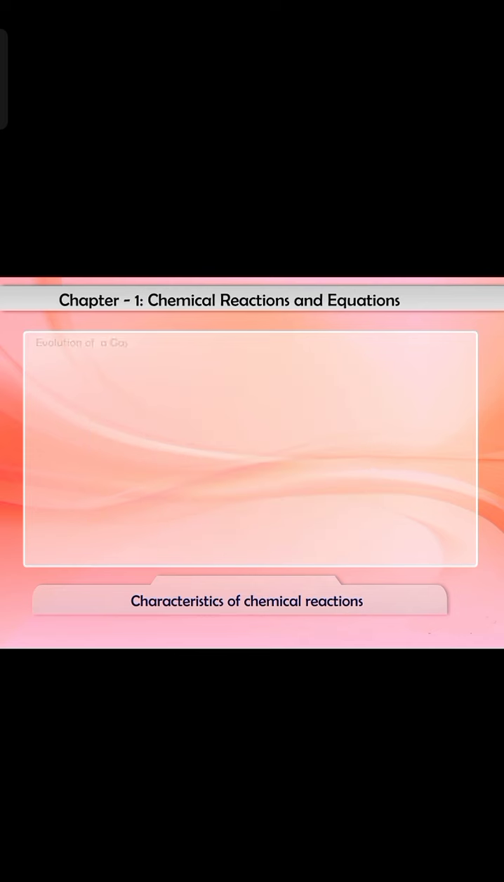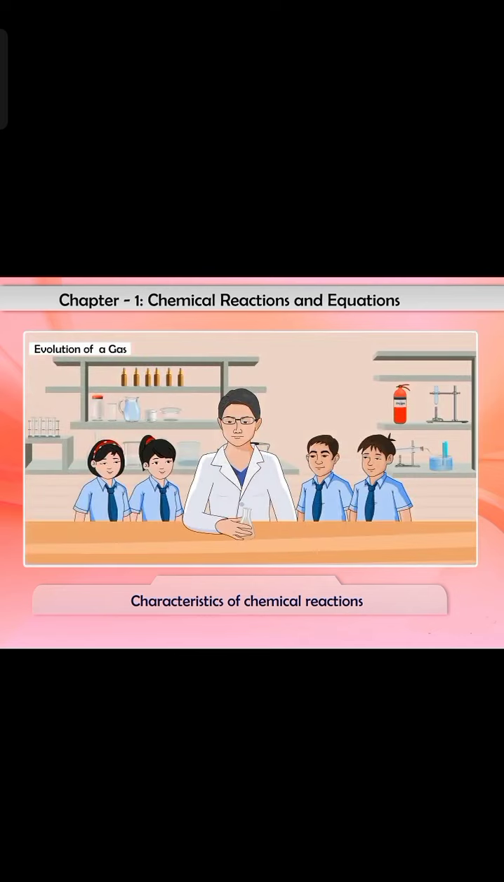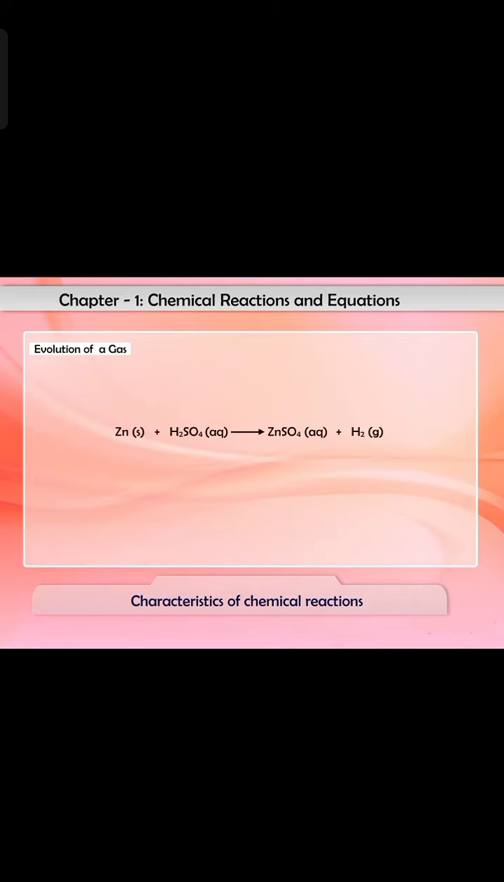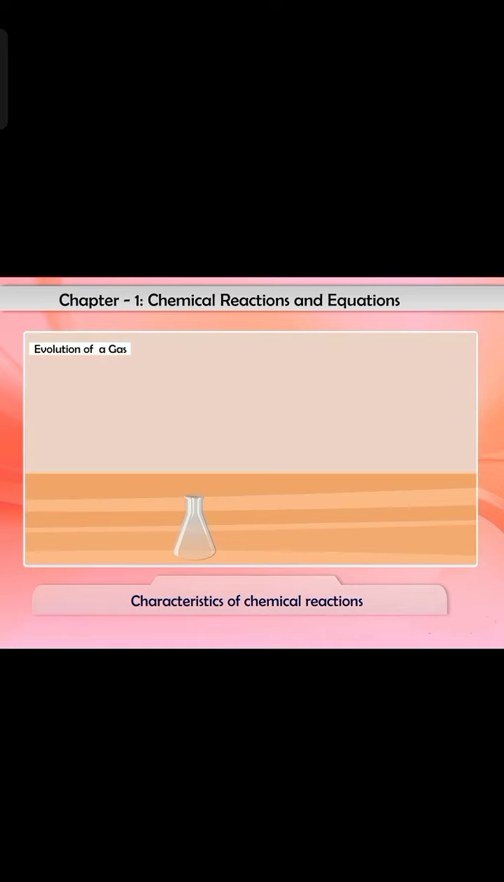Evolution of a gas. We can characterize some chemical reactions by the evolution of a gas. Let us understand this with the help of few examples. 1. When zinc granules react with dilute sulfuric acid, bubbles of hydrogen gas are produced.